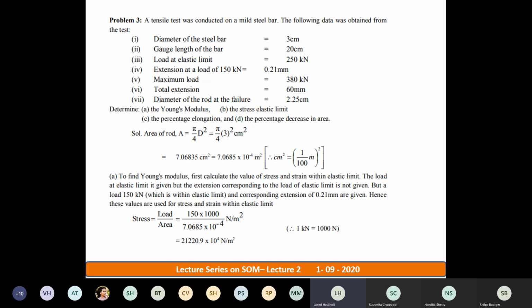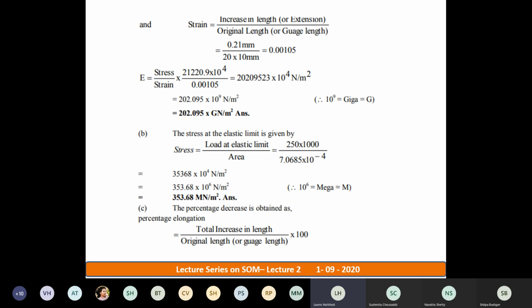Okay, determine, concentrate on B question now. Determine stress at elastic limit. So to calculate what is stress at elastic limit, see load at elastic limit is given to you as 250. So 250 by area, you will get stress at elastic limit. Okay, so I'll show you the solution now. Stress at elastic limit is load at elastic limit divided by area. So substitute this value, you will get an answer. That's all. 353.68 meganewton per meter square.